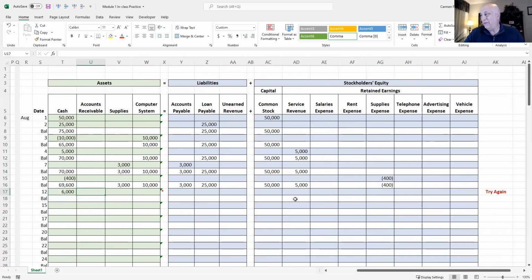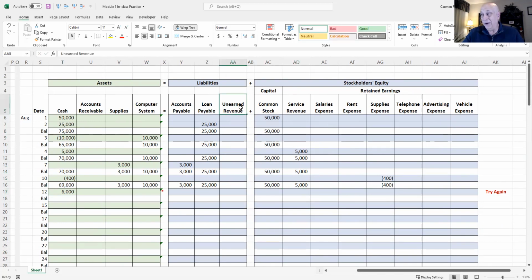However, we did not perform the service yet. So we can't record the revenue because you recognize revenue when it's earned. We haven't earned anything yet. All we did was get the money in advance. We have an obligation now to perform our service, but we haven't done anything yet. So we can't record the revenue because we haven't earned it yet.